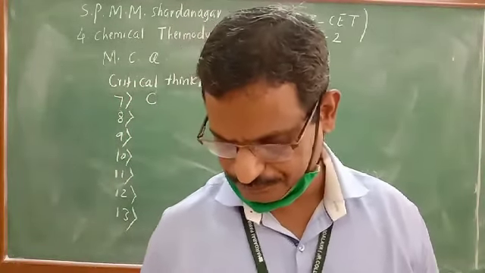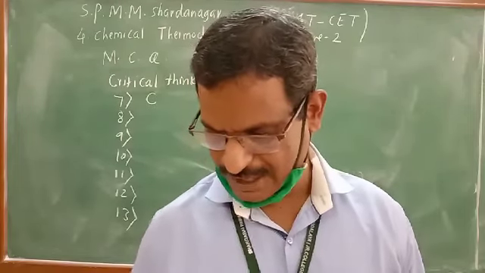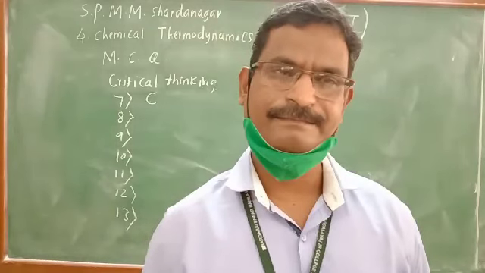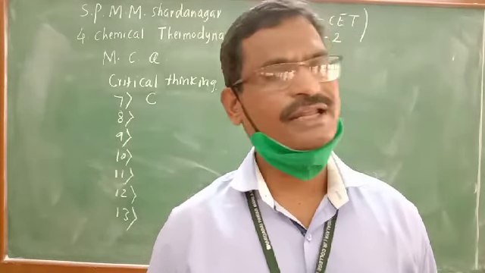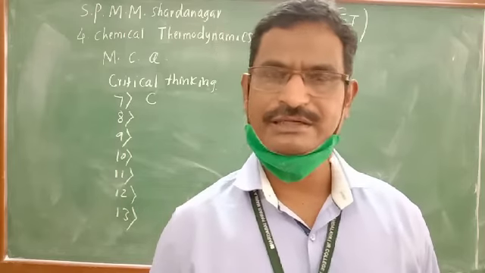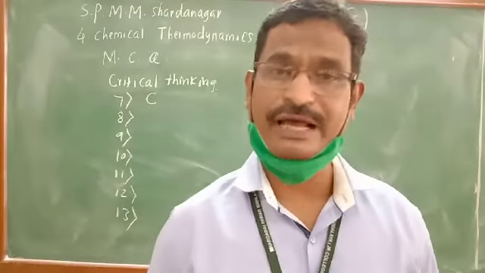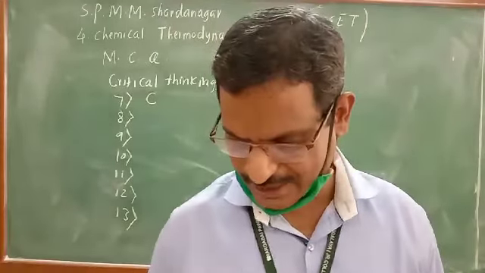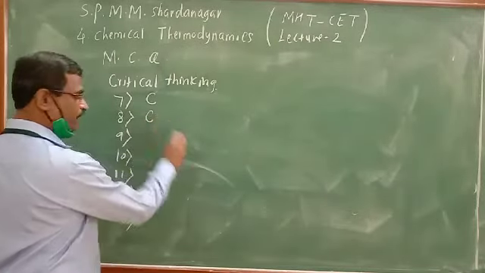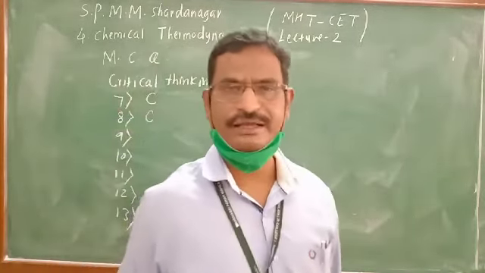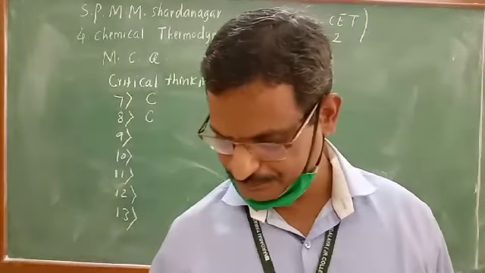Question number 8. The equation of gaseous state is given by the relation. For n moles of gas, by combining Boyle's law, Charles's law and Avogadro's law, we know PV is equal to nRT, and that is the direct answer over here. Third option, C. PV is equal to nRT is the equation for ideal gases.